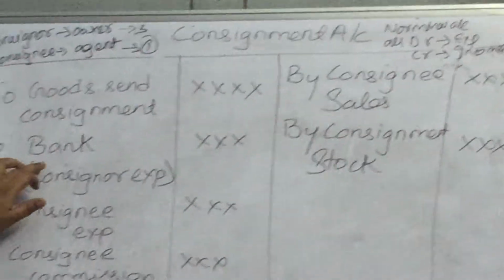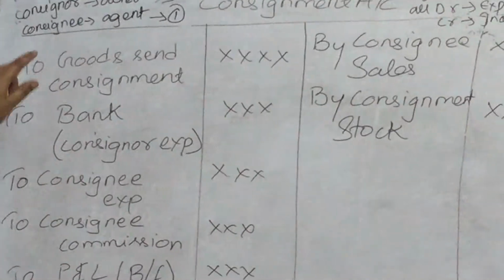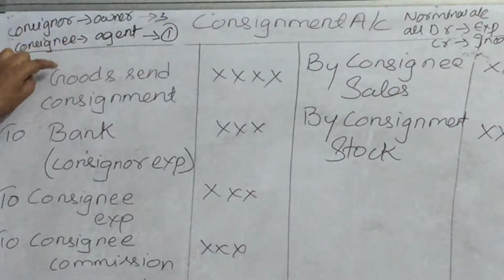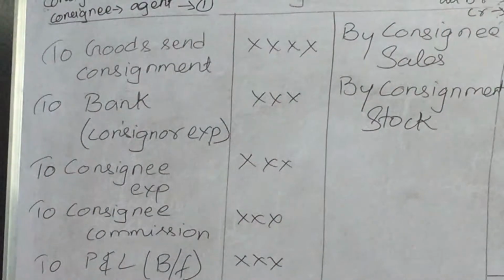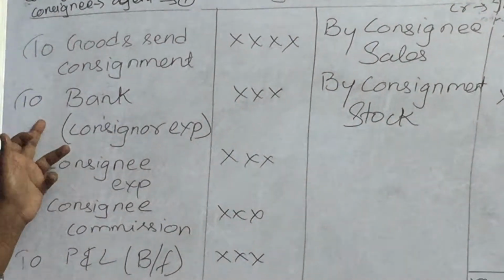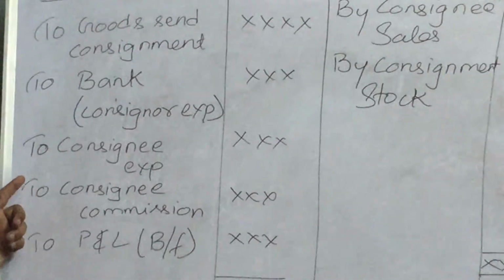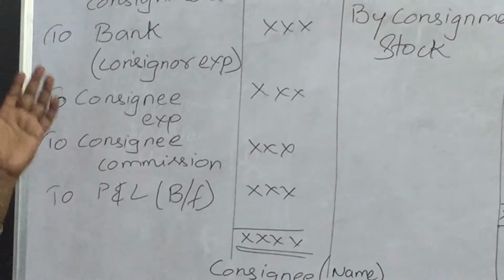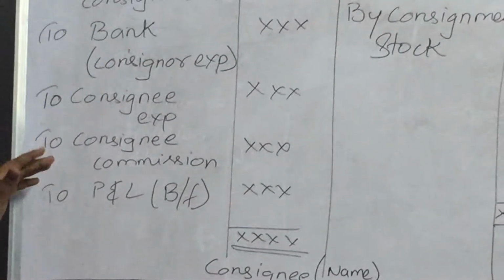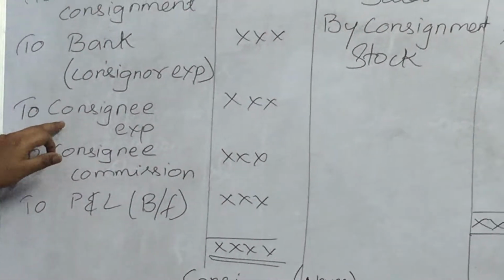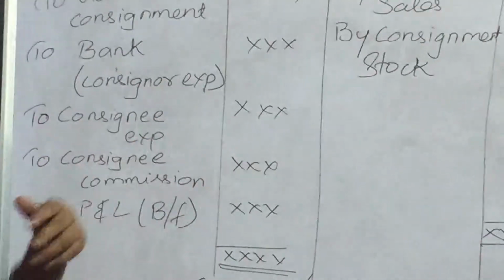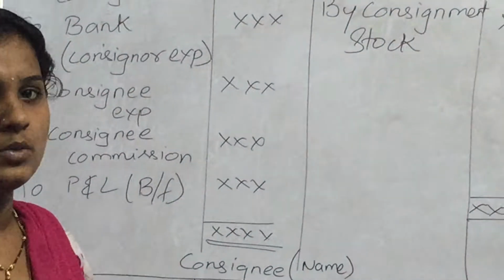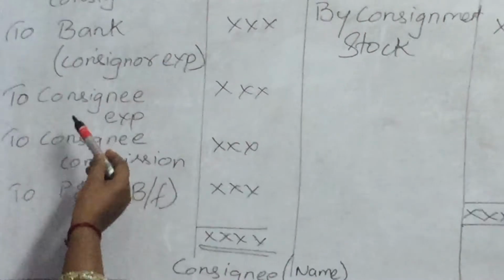Afterwards, to bank means consignor expenses. The owner sending the goods will incur some expenses like transportation charges, all those charges are included under bank. Next is consignee expenses. After receiving the goods in Delhi, the consignee also incurs some expenses, like storing the goods in the warehouse. That comes under consignee expenses.